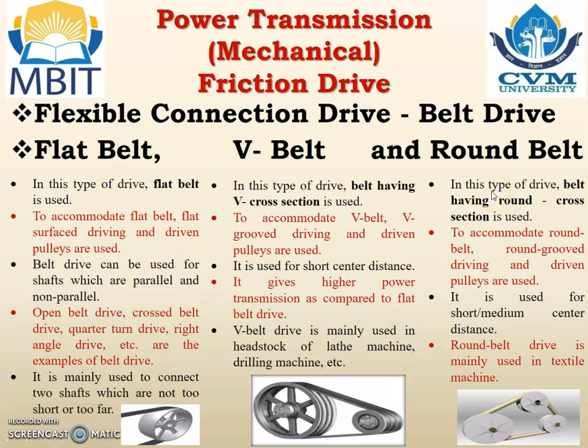In this type of drive, that is a round belt, a belt having round cross section is utilized. To accommodate round belt, round grooved driving and driven pulleys are utilized. It is used for short or medium center distance. Round belt drive is mainly used in the textile machineries. So in the textile machineries, round belt drives are utilized.